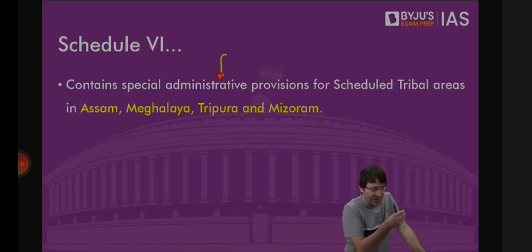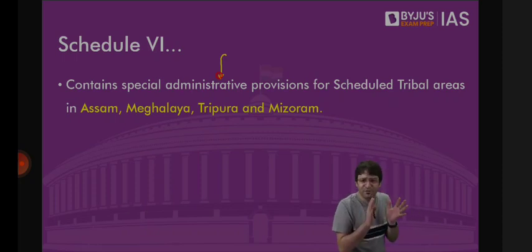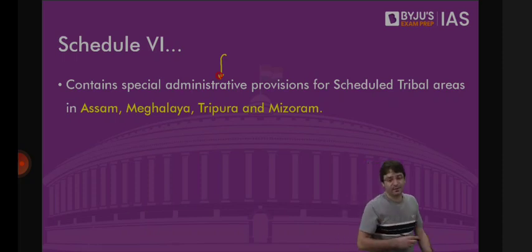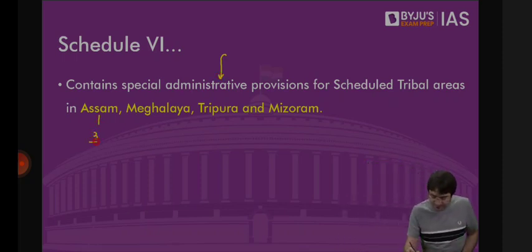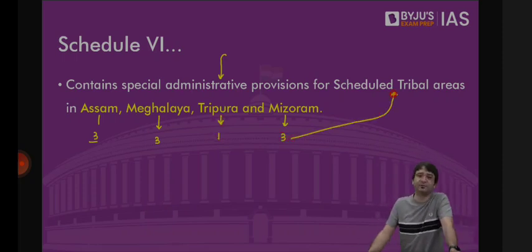But when we look at the tribals of the rest of the country, there we see that there is a tribe and another tribe and another tribe, but they can be viewed as some sort of a homogeneous group where there is hardly any difference between one tribe and the other tribe. And it's not that the entire Assam, Meghalaya, Mizoram, and Tripura are tribal states. There are 3 districts in Assam, 3 districts in Meghalaya, 3 in Mizoram, and 1 in Tripura. These are scheduled tribal areas in these 4 states.